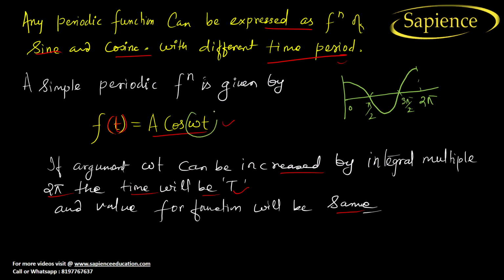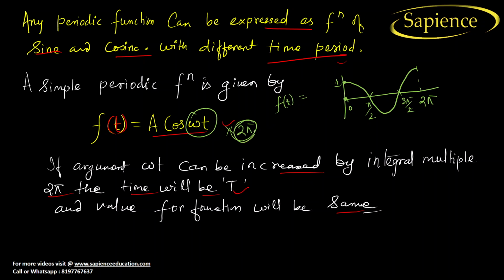Now, if omega t is increased by integral multiples of 2 pi, what will happen? Let us consider the function f(t) has a value 1 at 0.